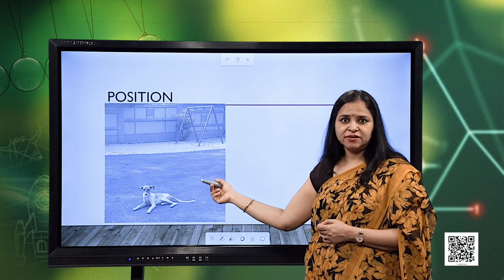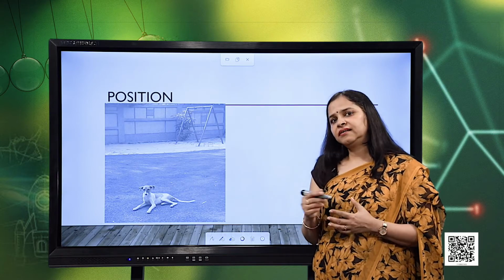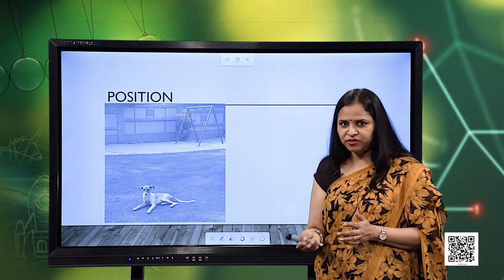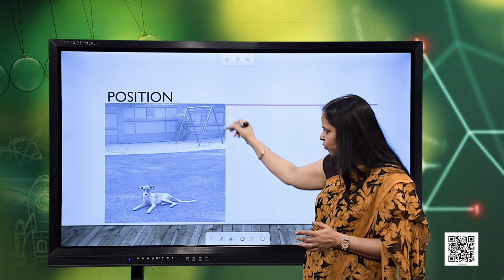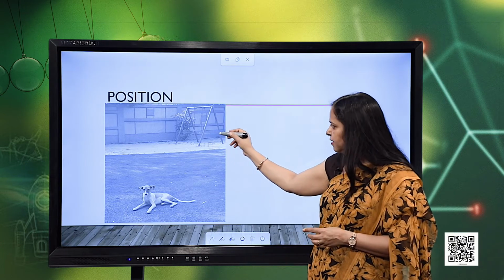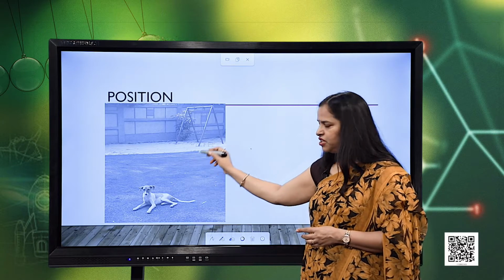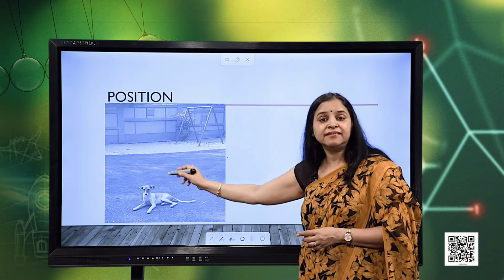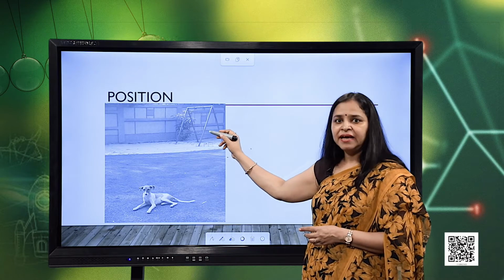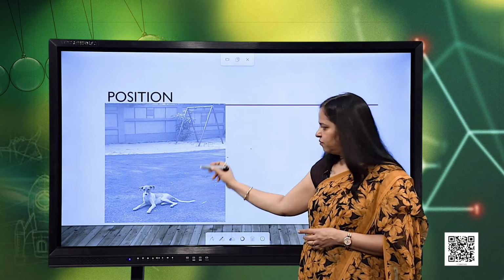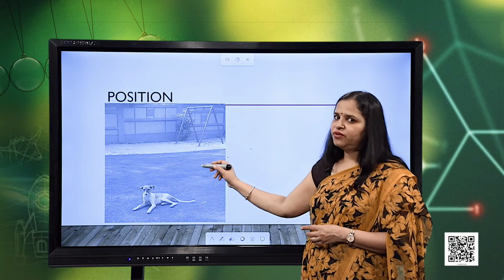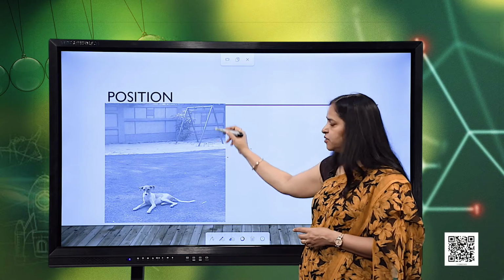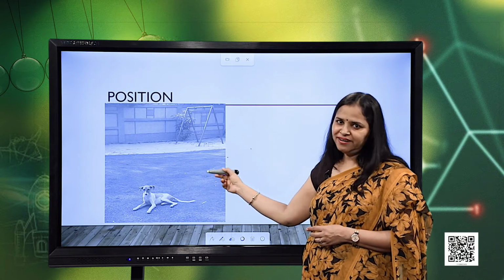With respect to which I can determine whether the object is at rest or in motion, and actually what its position is. So here, if I consider the swing as a reference, then with respect to it, this is the position. The distance between the object, that is this dog, and the swing describes the position of the dog. And with the passage of time, if this position is not changing with respect to the swing, then we can say the dog is at rest.